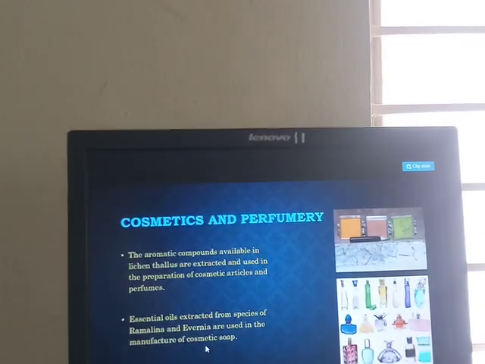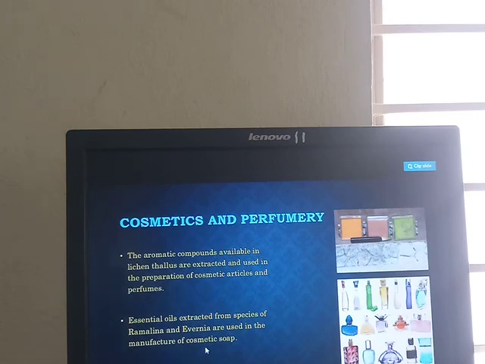Another one is that the lichens are used as an indicator of air pollution. The lichens are used as the indicator of air pollution. These are the economic importance of lichens.